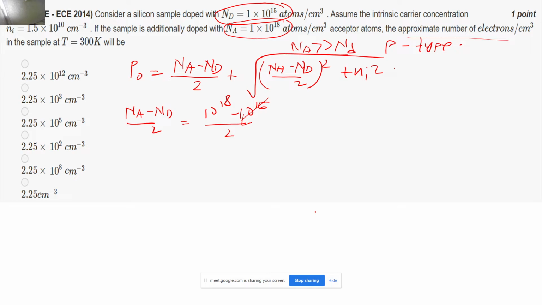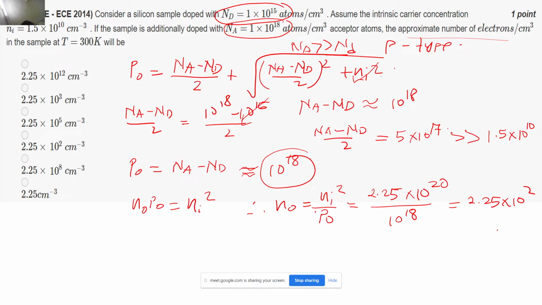So now what has been asked is the number of electrons. So what they have asked is the minority concentration. This is the majority carrier concentration, right? So we again have to apply the law of mass action to calculate the minority carrier concentration. So N naught becomes Ni square divided by P naught. What is the value of Ni square? 1.5 square is 2.25 into 10 to the power 20, divided by P naught. So it is coming out to be 2.25 into 10 to the power 2 centimeter to the power minus 3. So this option must be there. Yeah, here it is the option. I hope you were able to understand this question because it was pretty easy.